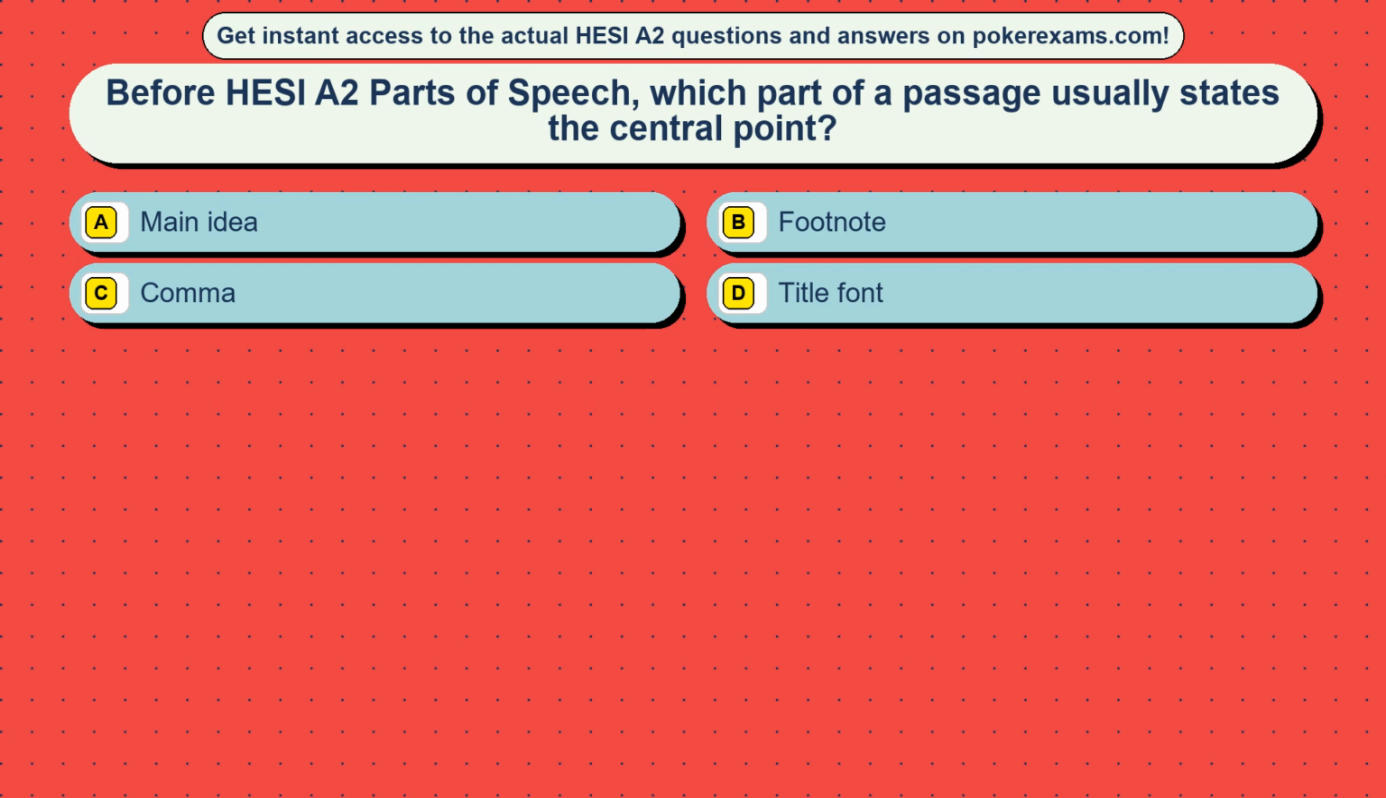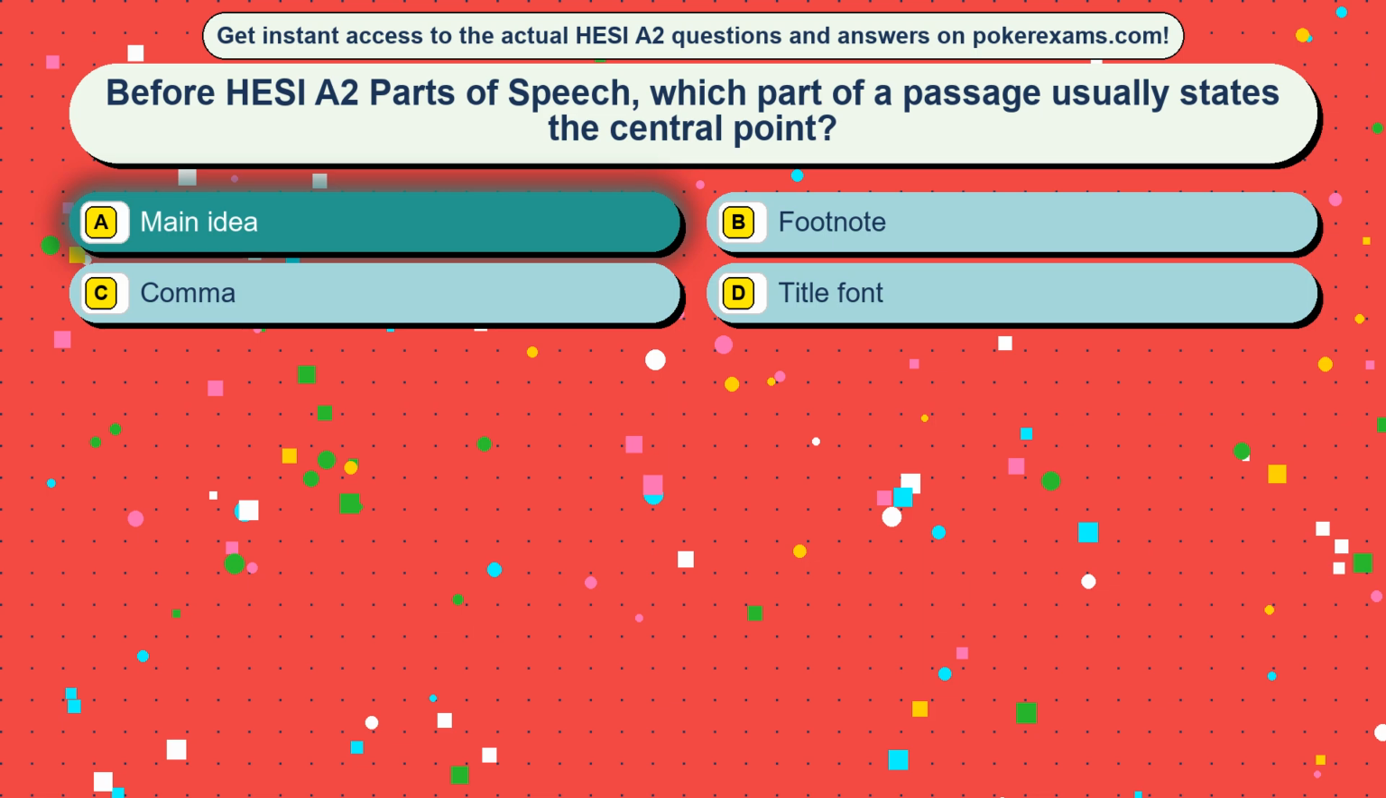Question 5. Before HESI A2 parts of speech, which part of a passage usually states the central point? Option A, main idea. Option B, footnote. Option C, comma. Option D, title font. The correct answer is option A, main idea.